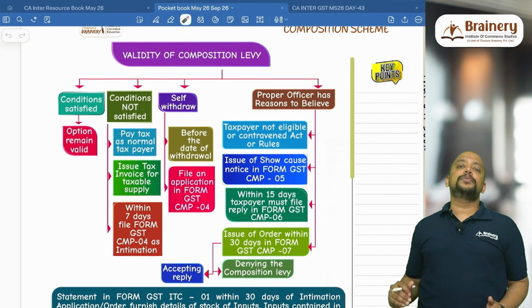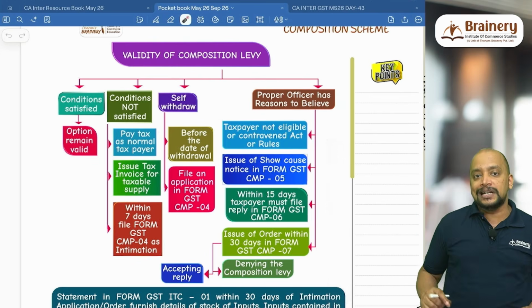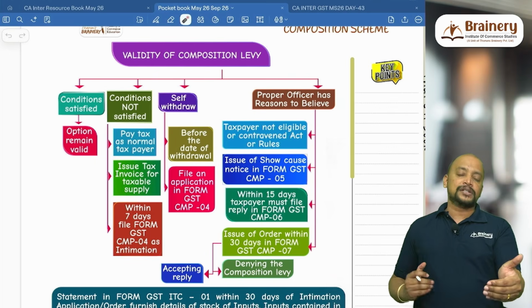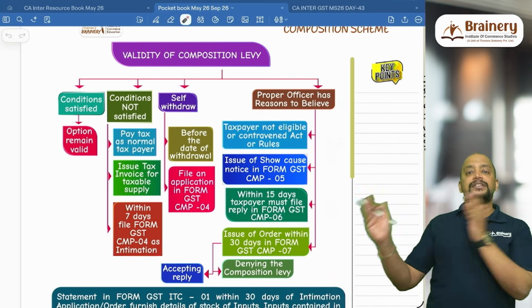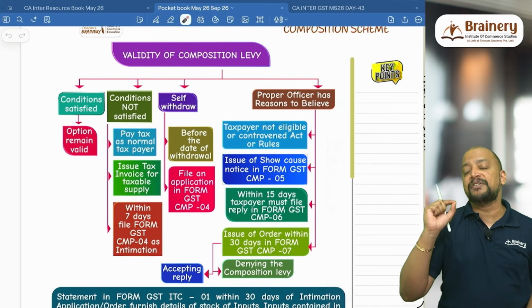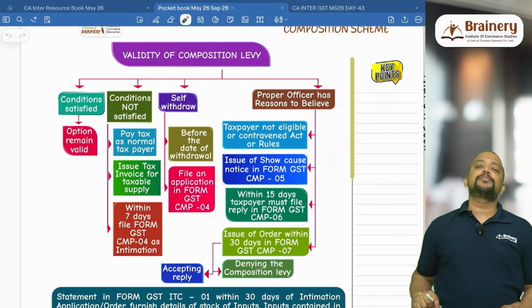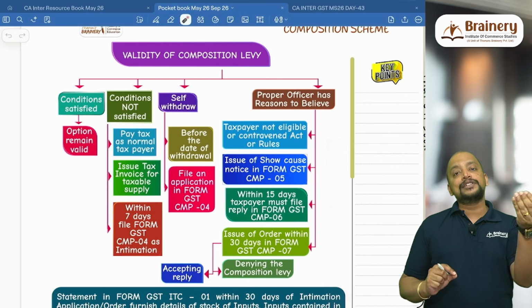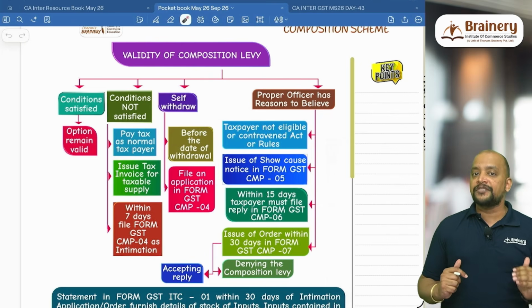To exit from the composition scheme, we have a window of 7 days. Say for example, today we committed the breach or today the limit has crossed. So from today, within 7 days, we need to exit from the composition scheme by filing CMP4. So whenever we exit from the composition scheme to the normal scheme, we can avail the ITC on closing stock, inputs as such held in stock, inputs in WIP held in stock, inputs in FG held in stock.